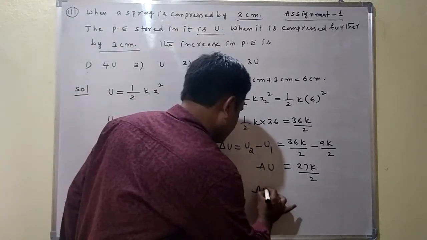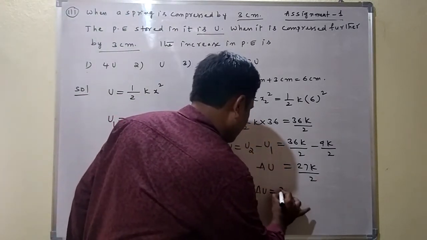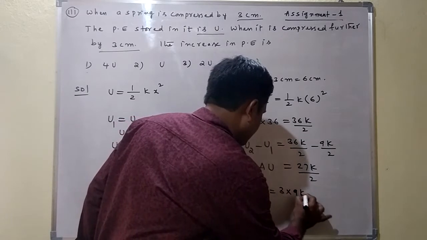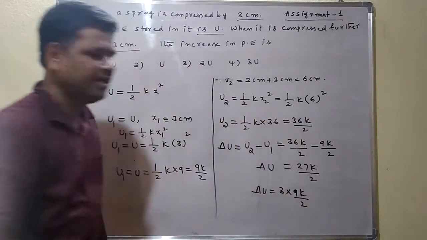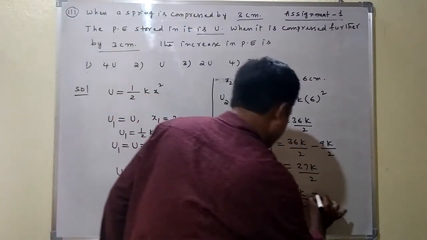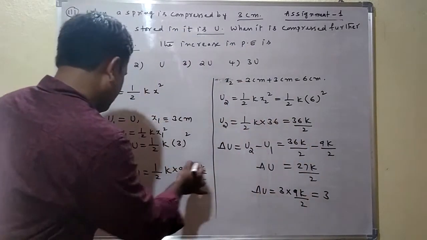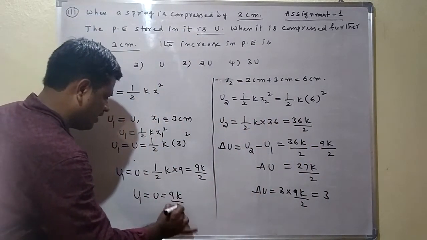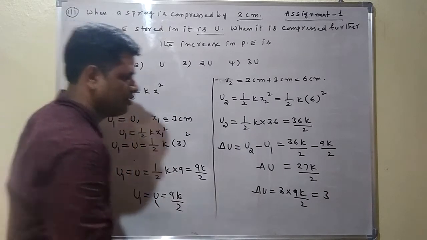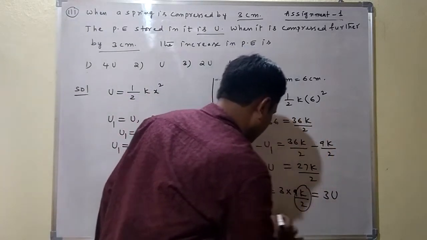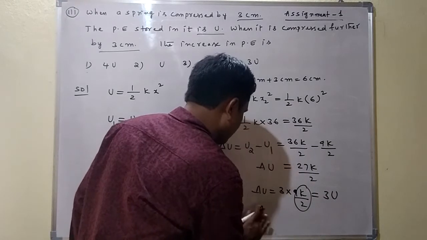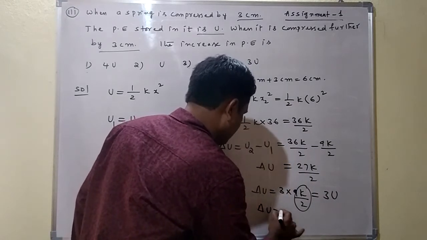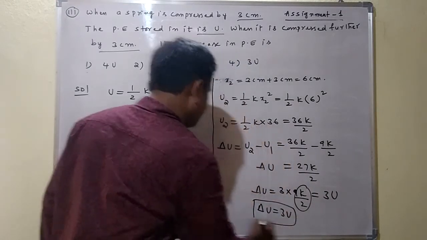Here delta u is equal to, I am writing here 3 into 9k by 2. 3 9s are 27, we can get. Here 3 into 9k by 2, where u1 is equal to u. We know that 9k by 2 is equal to u. So 9k by 2 I am writing as u. So delta u we can get as 3u, which means the change in the potential energy.